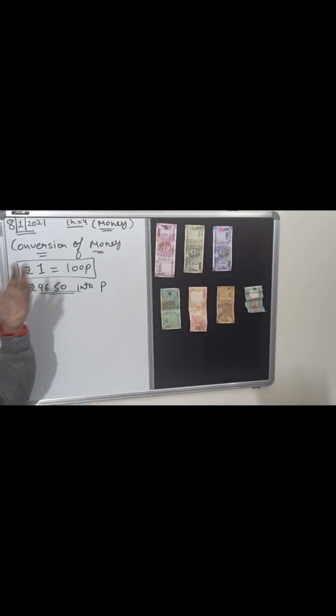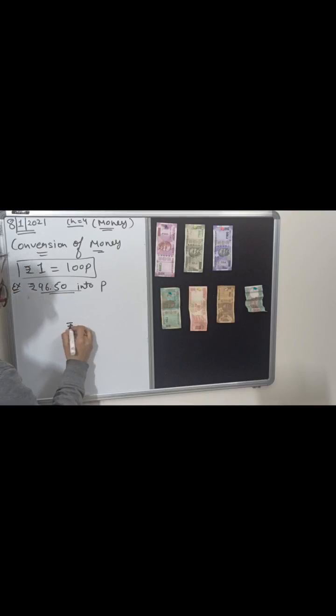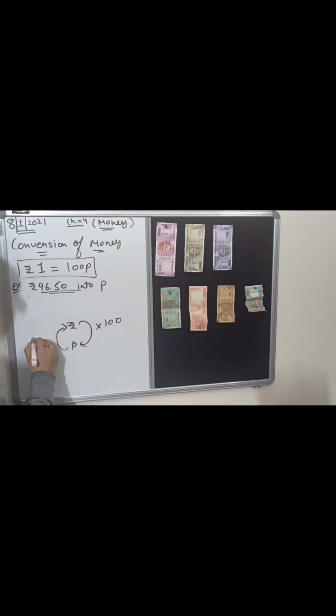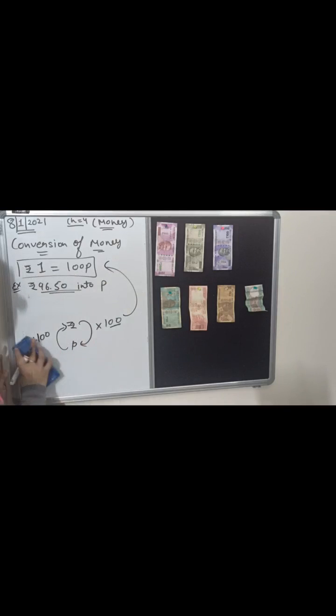Now we will do conversion of money, how to convert rupee into paise and paise into rupee. As you know, rupee is greater than paise. If we have to convert rupee into paise, we have to multiply by 100, and if we have to convert paise into rupee, we have to divide by 100. Why are we using 100? Because 1 rupee is equal to 100 paise. That's why we do multiplication or division by 100 only.